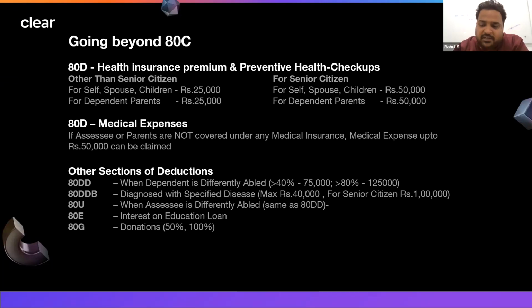Any amount spent for a non-senior citizen can be taken as a deduction up to 40,000, and for a senior citizen up to 1 lakh. So whatever amount you are spending, this amount can be taken. Again, this is over and above 80D. Now there's one more section, 80U, which is similar to section 80DD, the first section we discussed. So if you are differently abled, you can take the benefit of 75,000 or 1,25,000, whatever it is, for yourself.